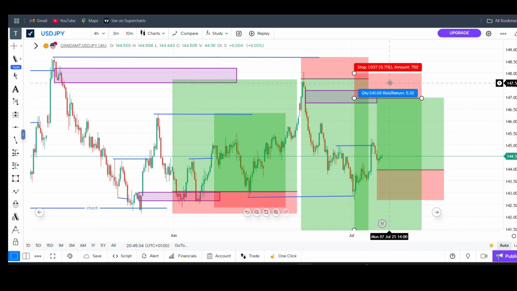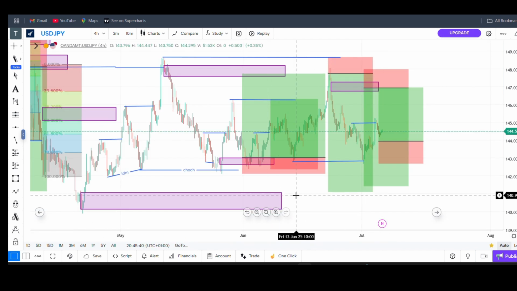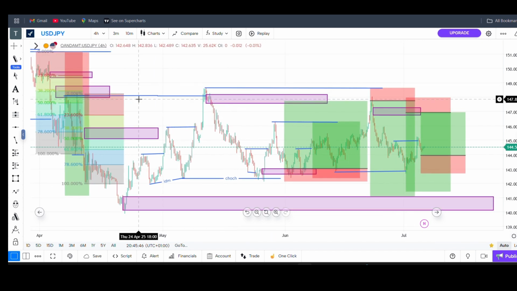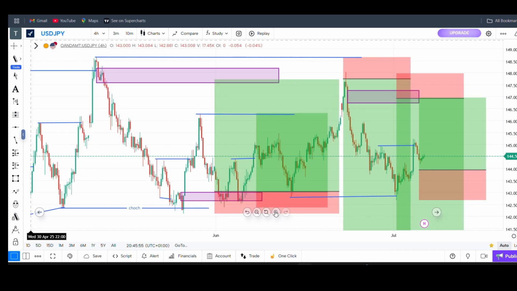Once it gets to here, I'm going to take this short to supply. Then once it gets to the demand zone, I'm going to take a buy because the full-time bias is buying. The market did change the parameter here. So that's it. Quite simple. This strategy is S.M.C, smart money concept. That's how I tell you smart money concept.